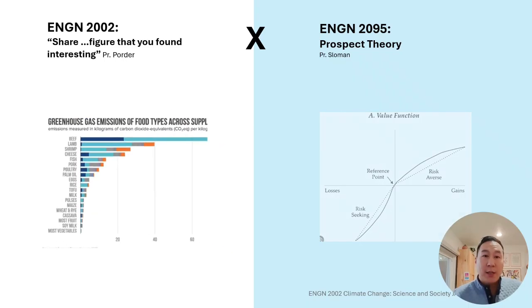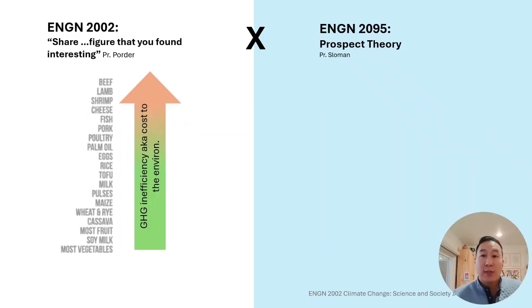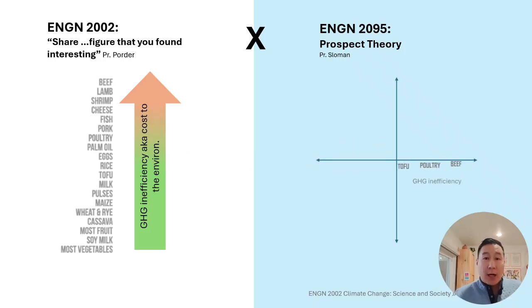Now, zooming on the variables, they are ranked in terms of greenhouse gas emissions, where the more environmentally costly items are at the top, like beef, and the less environmentally costly items are at the bottom, such as most vegetables. Let's drag some of these select items over to the blue section. And we see that tofu, less environmentally costly, is closer to the graph origin, and then chicken in the middle, then beef, the most environmentally costly, on the extreme right.